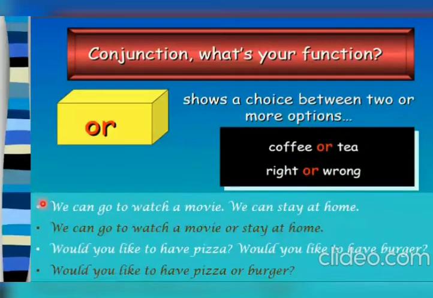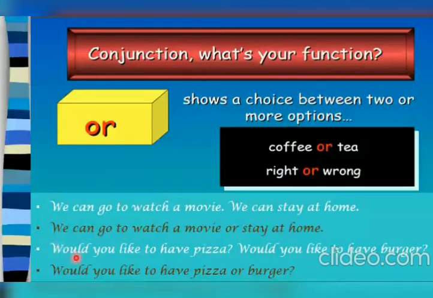We can go to watch a movie. We can stay at home. Here in these two sentences, you are having an option that either you can watch a movie or you can stay at home. So we can write this sentence as: we can go to watch a movie or stay at home. This I have already explained to you. When it is common, you can write it only once.